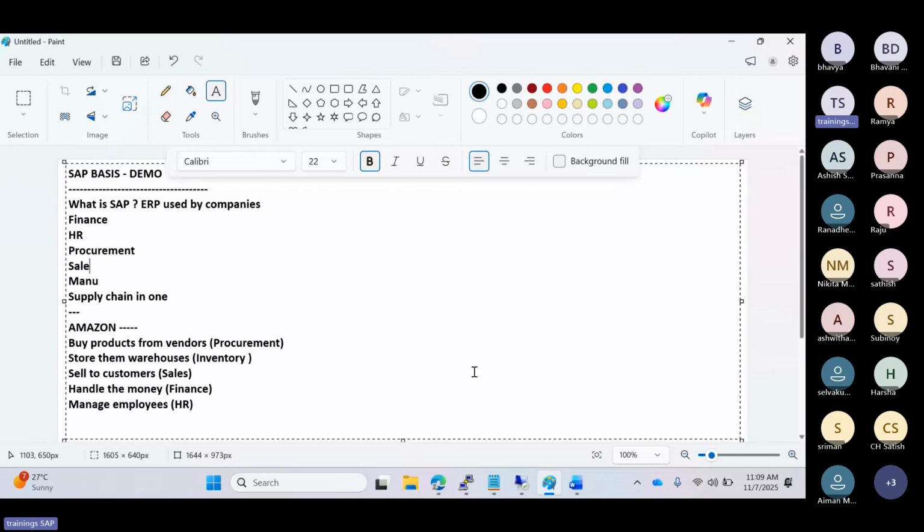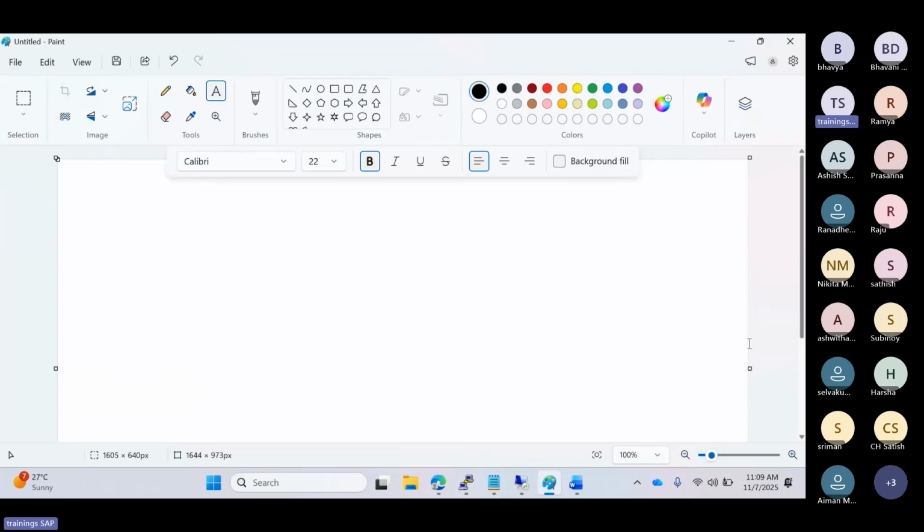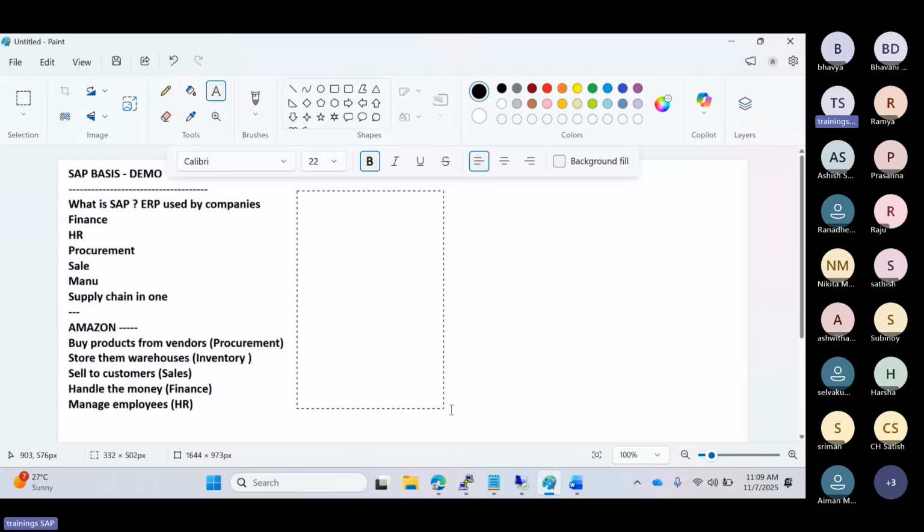SAP is not simple, like one software, one product. Multiple products are associated with SAP. If I talk about a small history of SAP, in 1972, five ex-IBM people founded SAP in Germany. They are German people, that's why SAP is a German software.